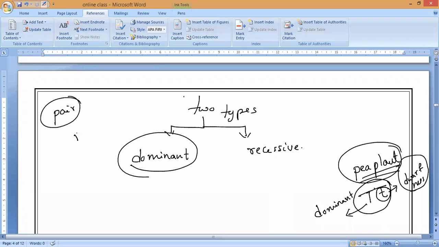Pair means how many? Two genes. Yes or no? So one gene plus a second gene together we used to call a pair. Understand? So now a gene which decides the appearance of an organism, even in the presence of an alternative gene, is known as a dominant gene.